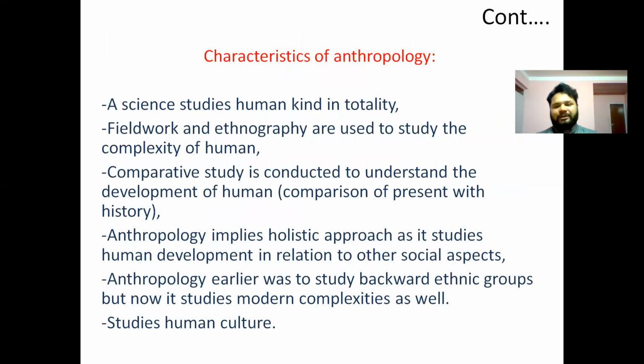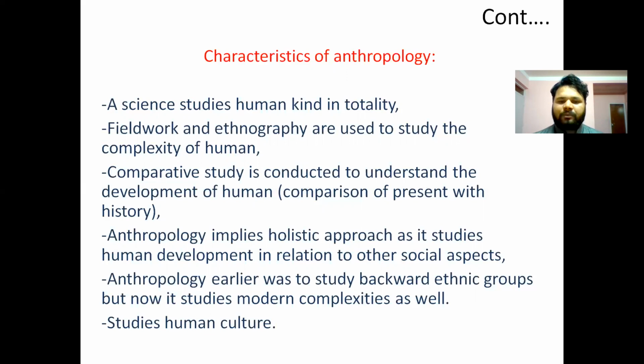Let's talk about characteristics of anthropology. It's a study which studies humankind in totality. What is human, how they have been evolved, how they are in development, and how was the life of the primitive society, and how is the life of the contemporary society in relation to a human. Okay? Fieldwork and ethnography are used to study the complexity of humans, because human behavior is a complex phenomenon.